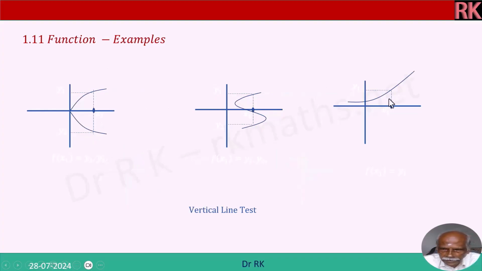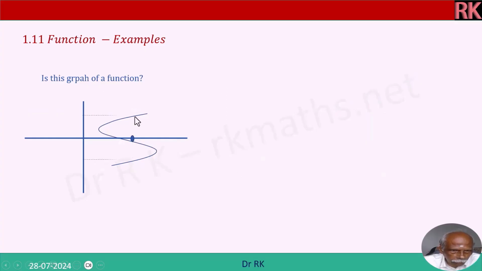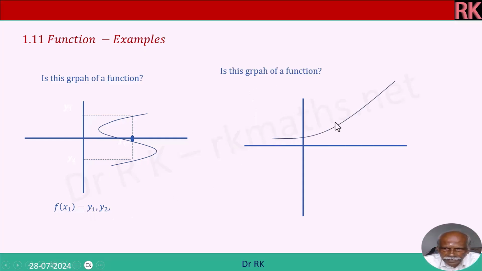See here. This is a function. Third one is a function. Is this graph a function? We will see here. This is not a function, because at this point the input has got 2 output values. So f of x1 is equal to y1, y2 should not be. F of x1 should be only a unique y1. Is this graph a function? We will see here. Yes, this is a function, because every input has got a unique output. Okay. F of x1 is equal to y1, therefore it is a function.